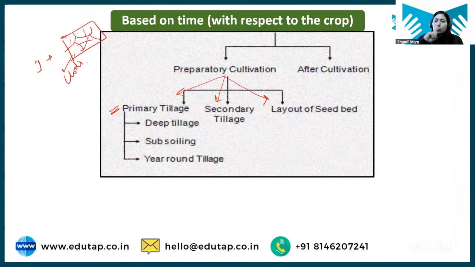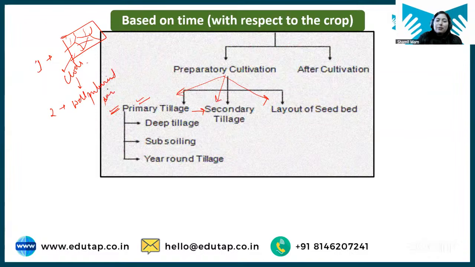Now this was a question asked in the examination also: what is the step called where the compact soil is converted into clods? That is the very first step, which is called primary tillage. After primary tillage comes secondary tillage, the second step, where these clods are converted into well pulverized soil.